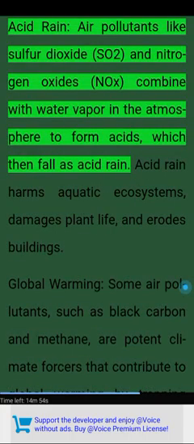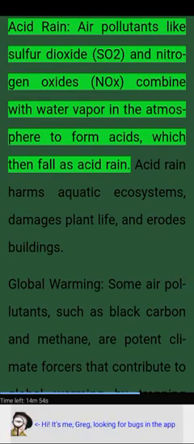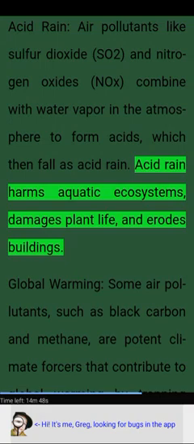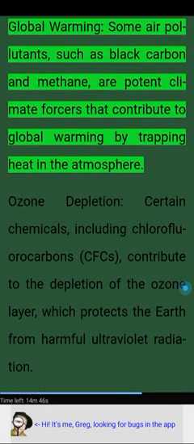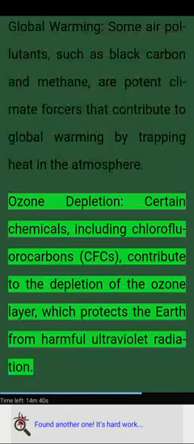Environmental impacts. Acid rain. Air pollutants like sulfur dioxide (SO2) and nitrogen oxides (NOx) combine with water vapor in the atmosphere to form acids, which then fall as acid rain. Acid rain harms aquatic ecosystems, damages plant life, and erodes buildings. Global warming. Some air pollutants, such as black carbon and methane, are potent climate forcers that contribute to global warming by trapping heat in the atmosphere.